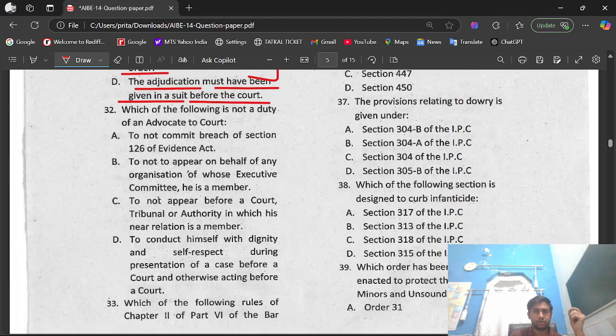Question number 32. Which of the following is not a duty of an advocate to court? Options we have: option A, to not commit breach of section 126 of Indian Evidence Act. Option B, to not appear on behalf of any organization of whose executive committee he is a member.